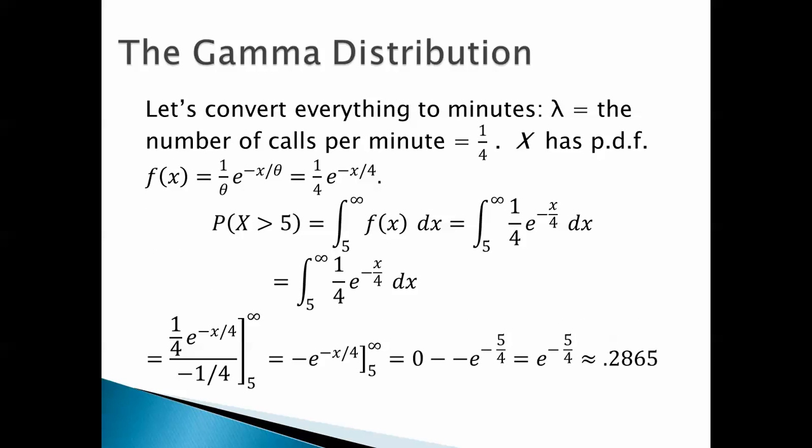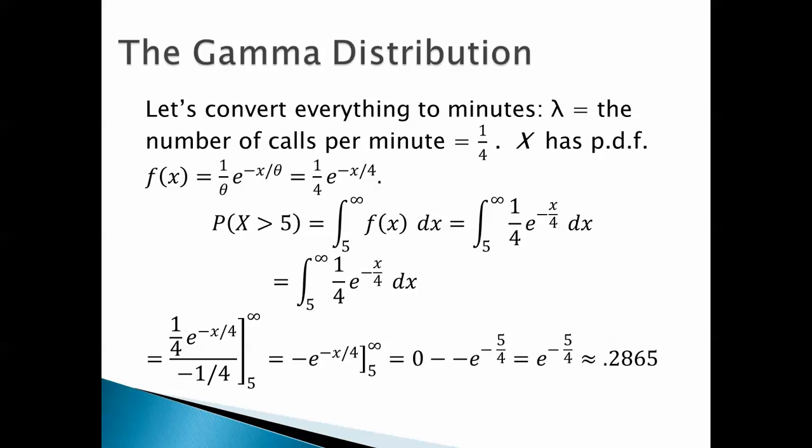Let's convert everything to minutes. We don't want to have hours and minutes. So lambda is the number of calls per minute, which is a fourth, because again, if you get on average 15 calls per hour, that means you'll get a call every 4 minutes, which means you get a fourth of a call per minute. X has p.d.f. 1 over theta e to the negative x over theta. That's 1/4 e to the negative x over 4. Because again, if lambda is a fourth, theta is the reciprocal, which is 4.